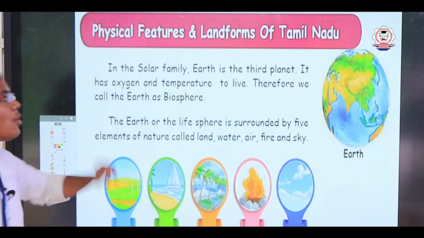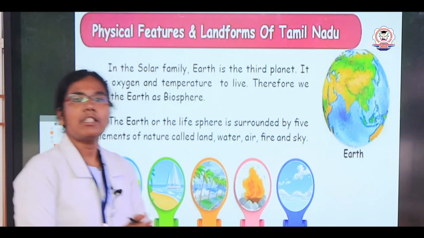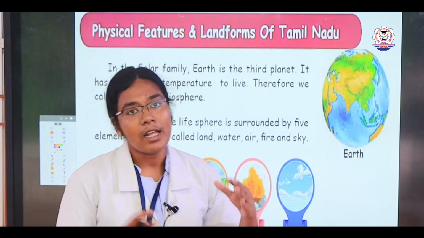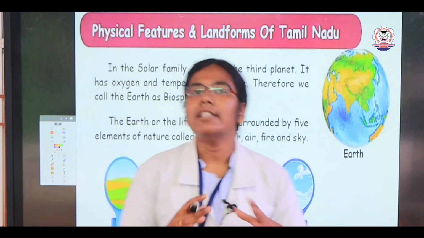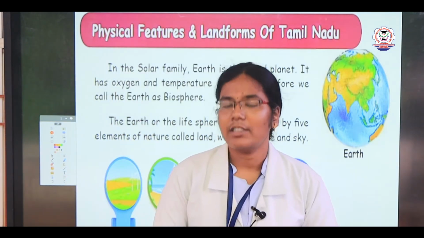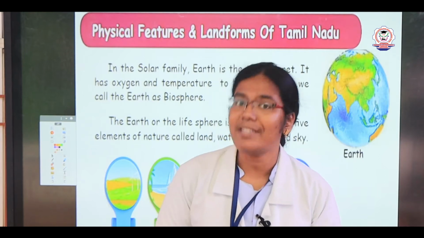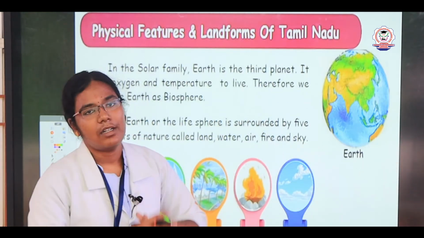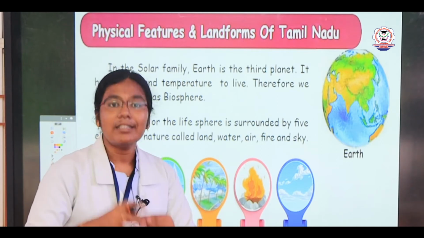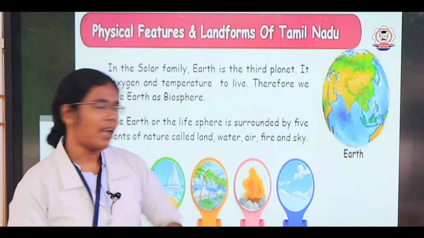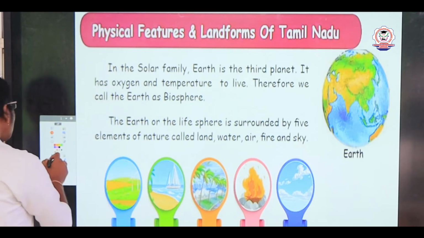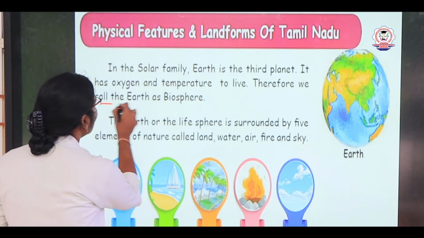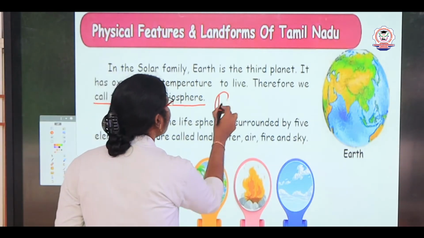You know children, in our solar system, Earth is the 3rd planet. Earth is a unique planet, which means a different planet. It is the only planet on which we can live. Our Earth is also called a biosphere.